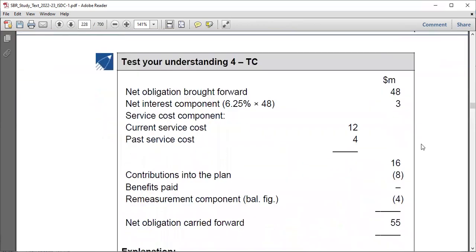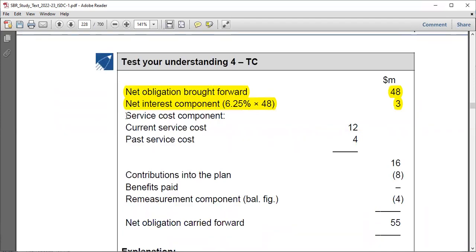It's number 4. We have the net obligation at the beginning brought forward of 48. This was given. And as I told you, you add the net interest component. You use that discount rate. You are given the discount rate of 6.25, right? So 6.25% times 48, and you obtain 3 here, right? Okay, then how do we proceed after that?